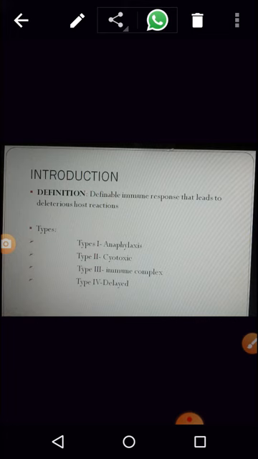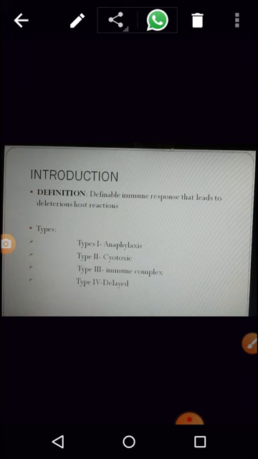Anaphylaxis is just the opposite of that. Instead of getting protected, your body gets damaged through the substances that come into your body. It's also called an allergic reaction because your body gets allergic, your body is prone to allergens here.